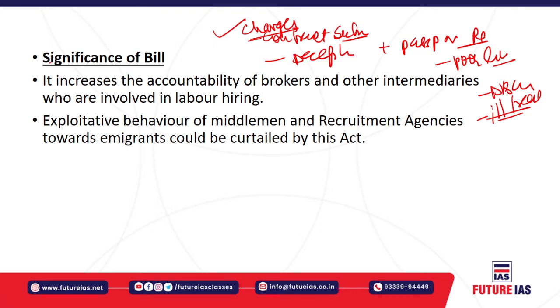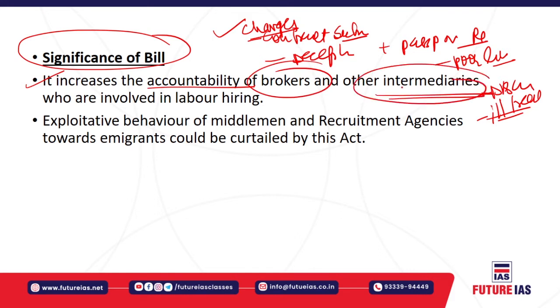So in that backdrop, there is huge significance of this bill. It definitely increases the accountability of brokers and other intermediaries involved in labor hiring from India to these Gulf countries, and the exploitative behavior of these middlemen and recruitment agencies towards migrants could be curtailed with the help of this act.